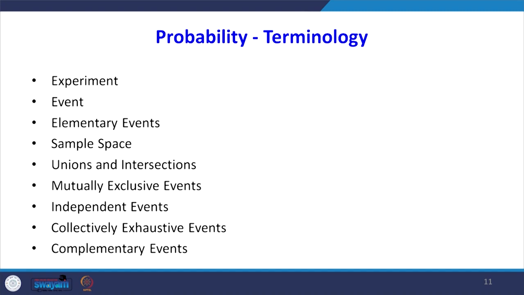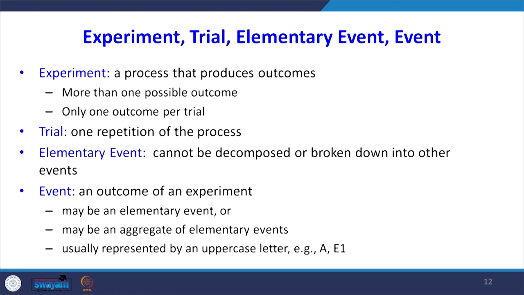We will see what is the experiment, event, elementary event, sample space, union and intersections, mutually exclusive events, independent events, collectively exhaustive events, complementary events. These are some terms, we will revise this. One is, what is experiment, trial, elementary event and event. Experiment: a process that produces outcomes is an experiment. There is more than one possible outcome, only one outcome per trial.